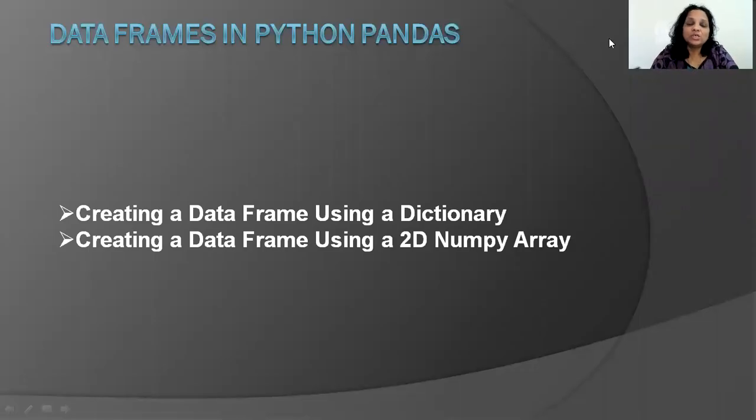Hello, everyone. So in this part of the video, we're going to be talking about creating a data frame using a dictionary and using a 2D NumPy array. In the previous video, we just learned how to create a data frame using a list and a series, correct? So let's get started.